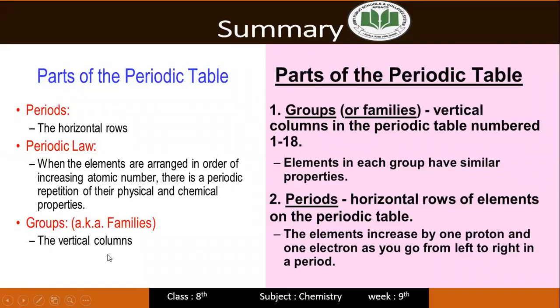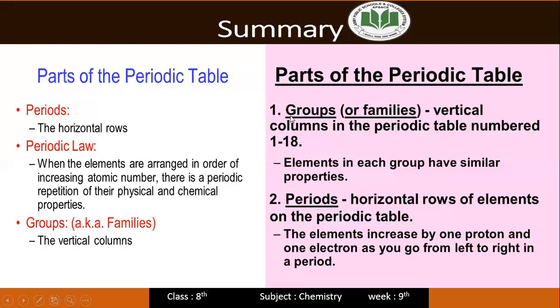And our lesson ends here, students. Today we have discussed the parts of the periodic table: periodic law, groups, and periods. The horizontal row is called a period, and the vertical column is called a group. And the periodic law is that when the elements are arranged in the order of increasing atomic number, there is a periodic repetition of their physical and chemical properties. This is the periodic law, and the modern periodic law was introduced by the scientist Moseley.